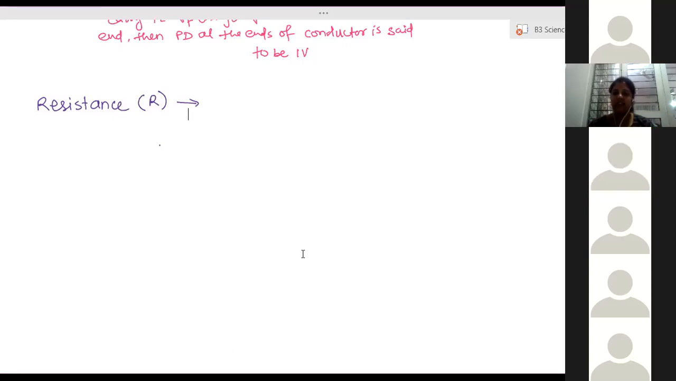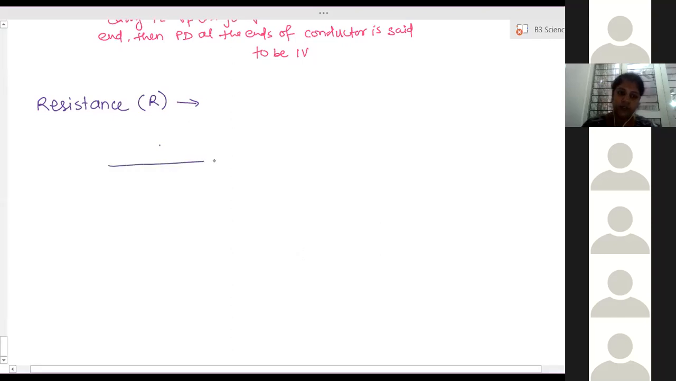Exactly the same thing happens inside the conductor also. Inside the conductor, free electrons are moving from one end of the wire to the other end. While they move, they can't move freely, with a uniform speed. They cannot travel their path because of some obstruction. So that obstruction, due to which the charges can't flow at uniform speed, is what we call resistance.